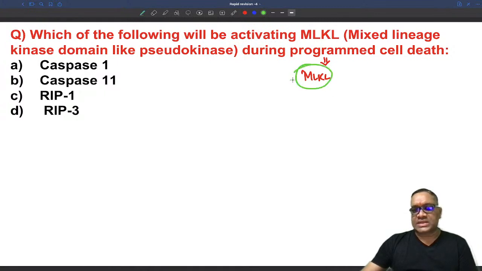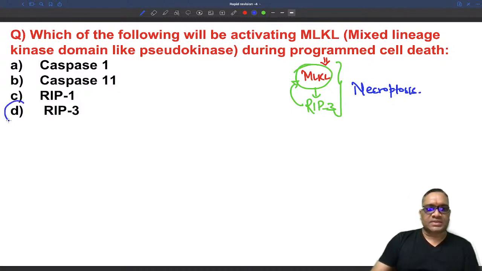Please remember, when you discuss MLKL, it means it is going to be activated by RIP3. Actually RIP3 is going to activate the MLKL phosphorylation, and this will be seen in necroptosis. So this is the finding we are going to see in necroptosis. So this is the right answer. RIP3 is going to activate it.